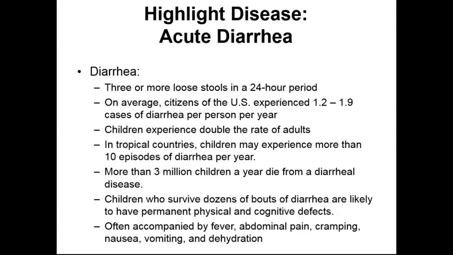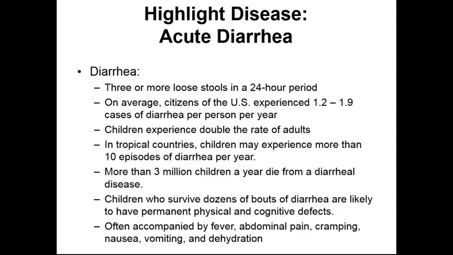We typically notice that children experience diarrhea at a much higher rate compared to adults. This particularly can be because children have poor oral hygiene or hand hygiene, and because children don't have as highly trained immune systems. In tropical countries in particular, children can experience up to 10 episodes of diarrhea per year. Within tropical countries, there's actually a lot of cases of diarrhea becoming a cause of death.